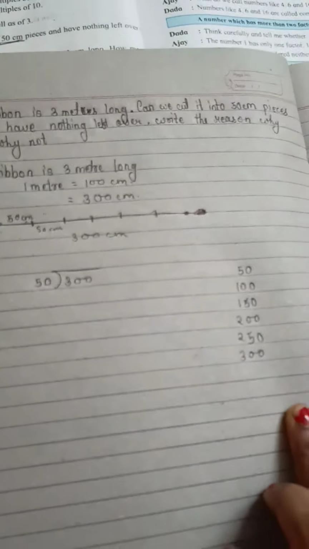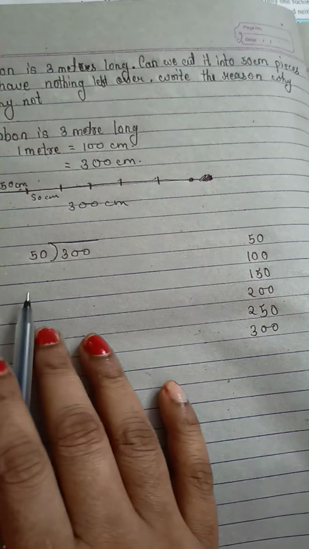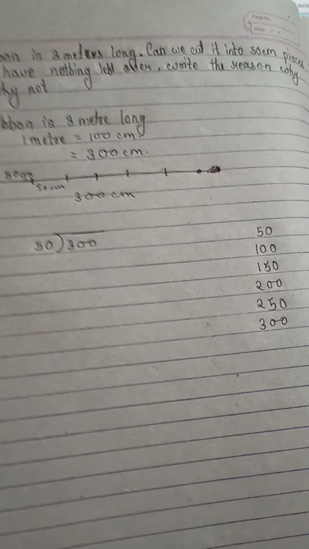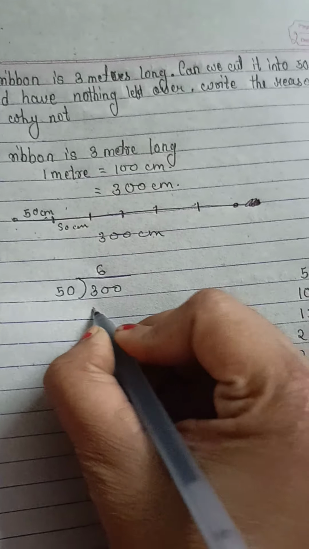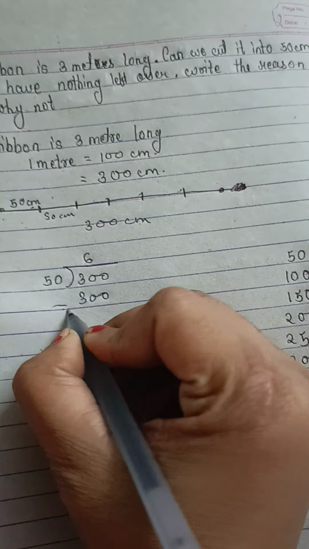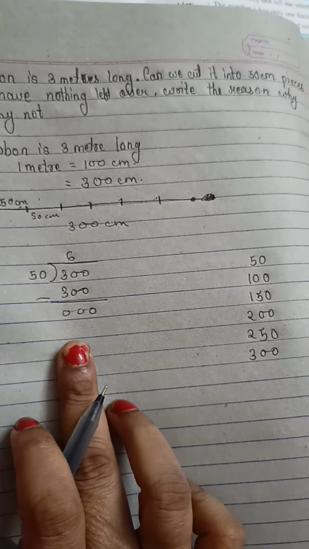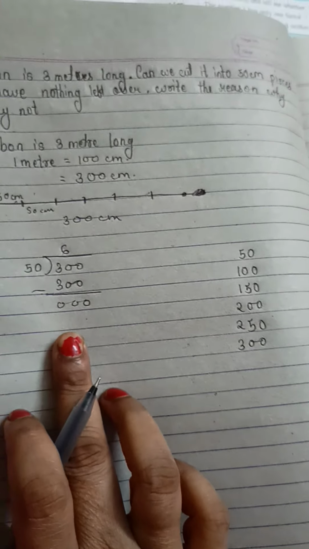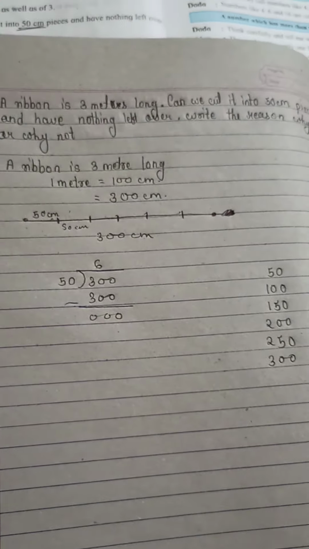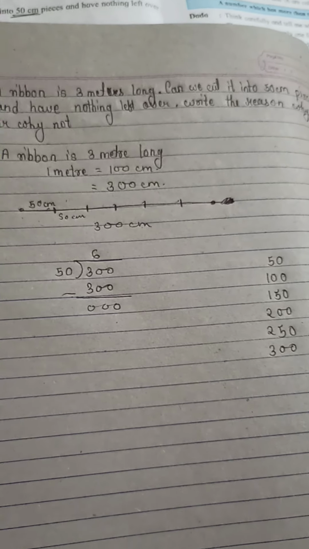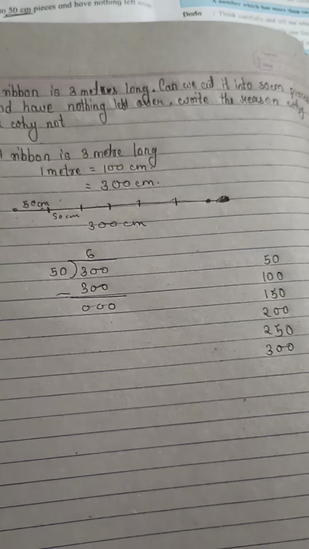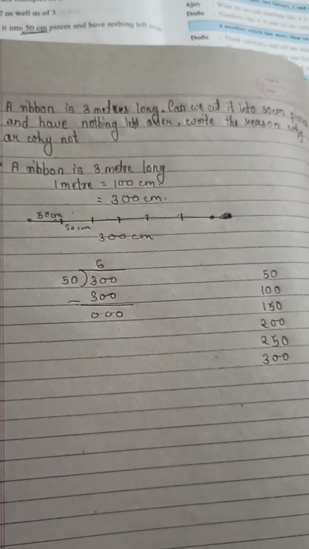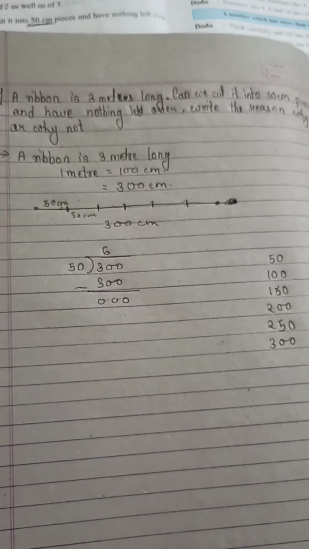Here I have written the 50 table. So in the 50 table, how many times does 300 come? It will come 6 times. So you can see here you will find the remainder as 0. That means the 3 meter ribbon is completely divisible by 50, so nothing is left over.